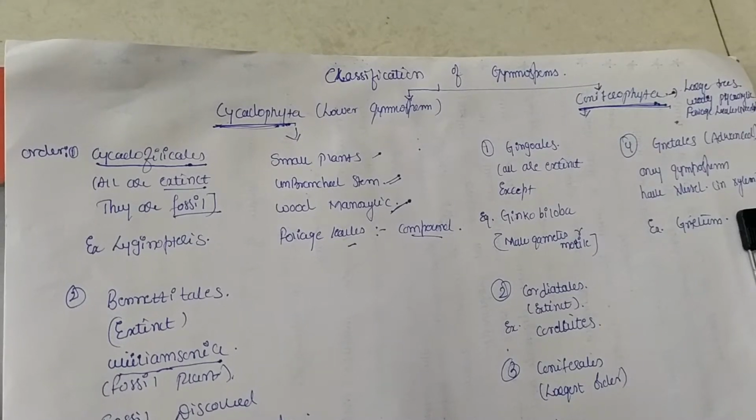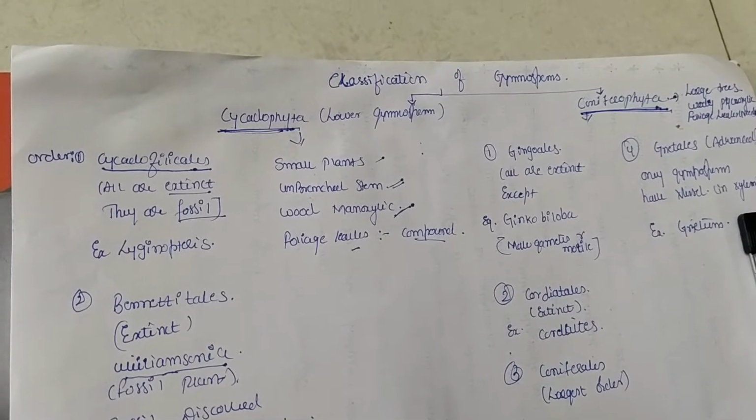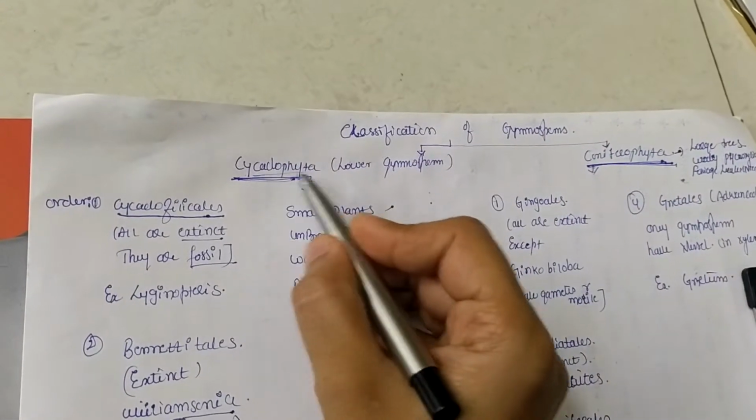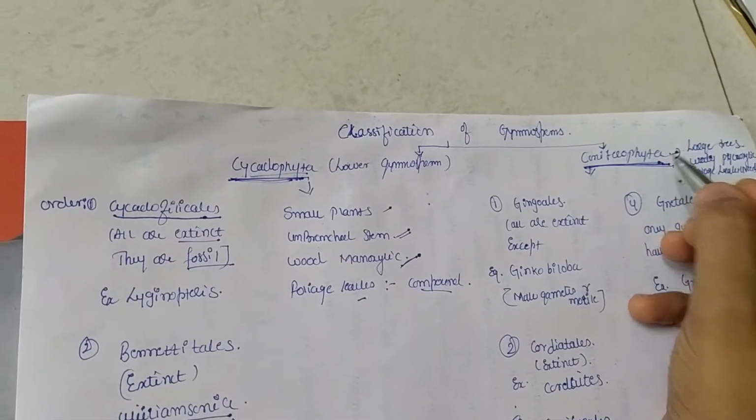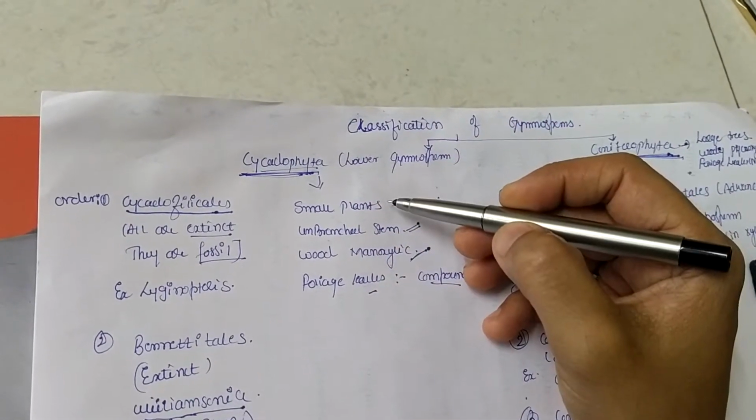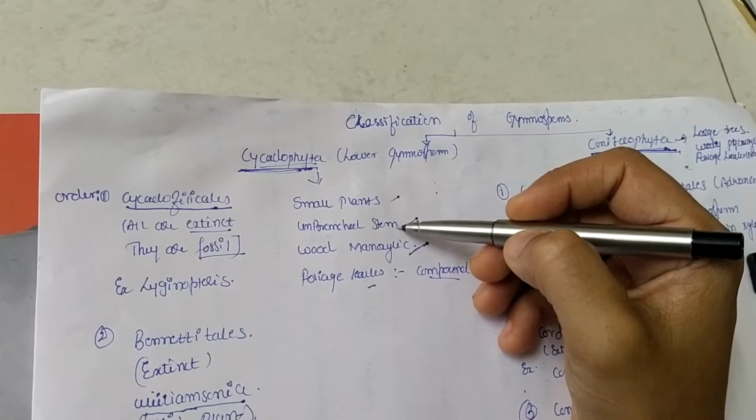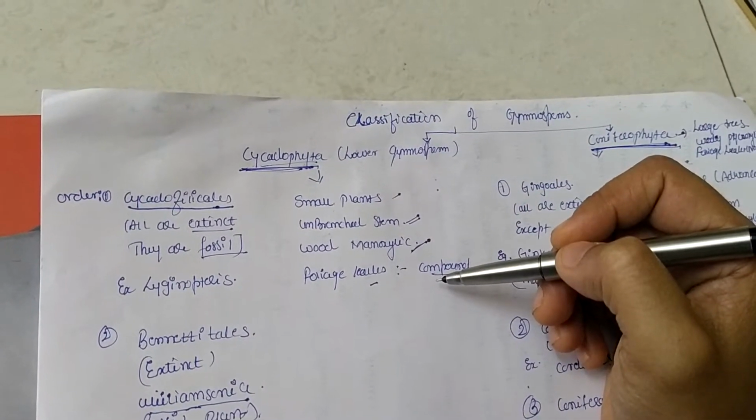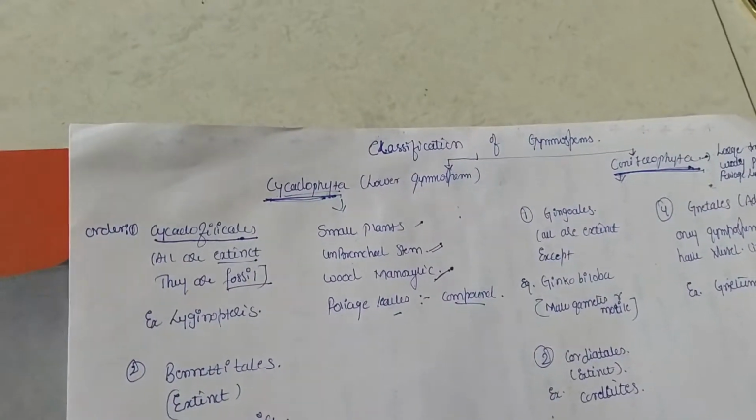We will be discussing the classification of gymnosperms. Gymnosperms have been classified into two groups: Cycadophyta and Coniferophyta. Now, looking at some salient features of the Cycadophyta, these plants are small, they are unbranched, and their wood is monoxylic. Apart from that, they have foliage leaves which are compound in nature.